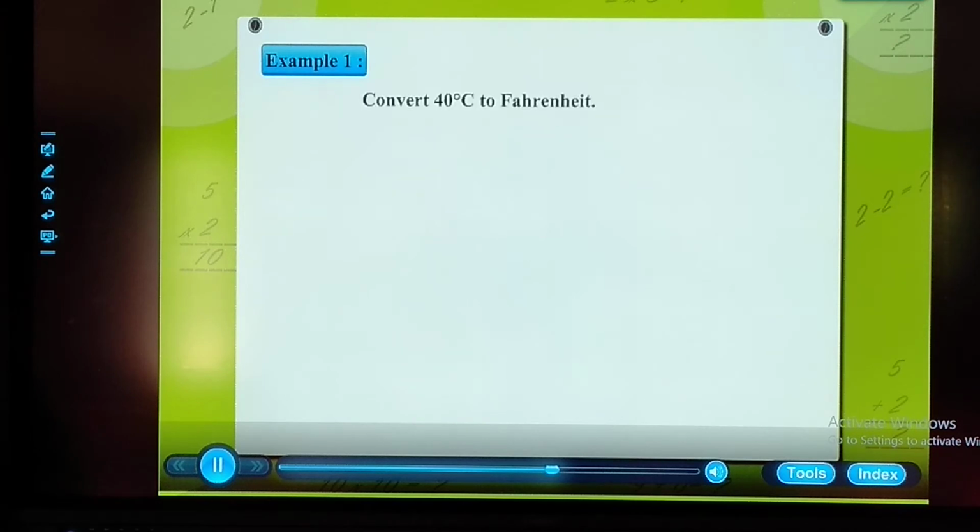Example 1. Convert 40 degrees Celsius to Fahrenheit. Degree Fahrenheit is equal to 9 upon 5 degrees Celsius plus 32. So 40 degree Celsius is equal to 9 upon 5 into 40 plus 32 degree Fahrenheit.